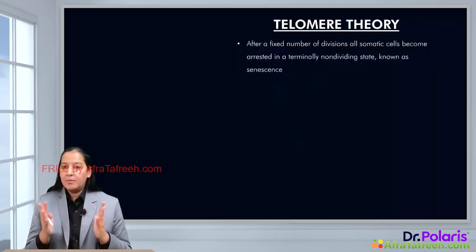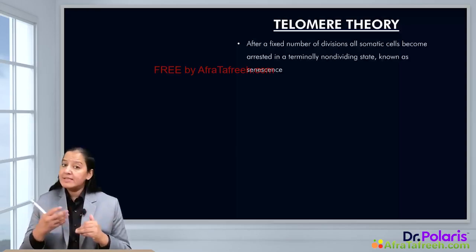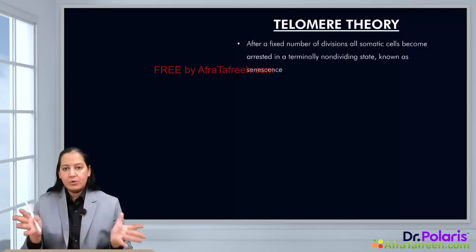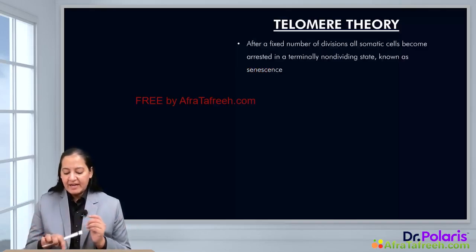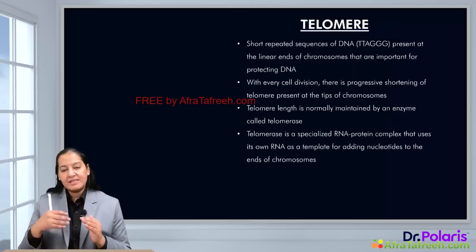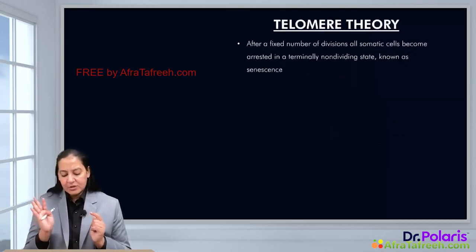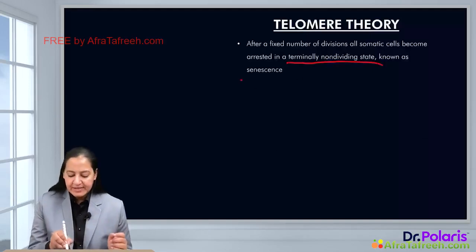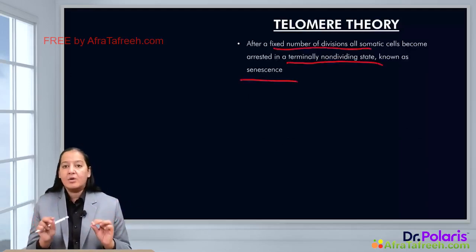All cells, the human body is made up of cells. From head to toe, we are made up of cells. The cell is the structural and functional unit of life, right? All cells divide. By mitosis, the cell does cell division. From one cell, 2 cells are formed after cell division. So the cell divides and ultimately, after 60 to 70 divisions, it stops dividing. It comes into a terminally non-dividing state that is known as senescence. After a fixed number of cell divisions, all somatic cells undergo senescence.